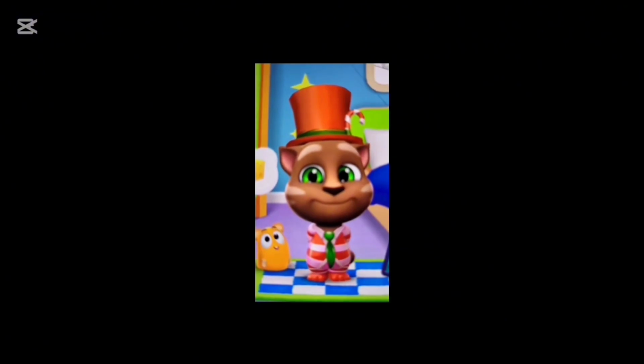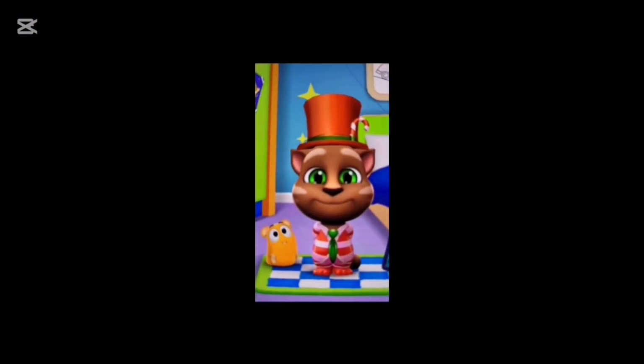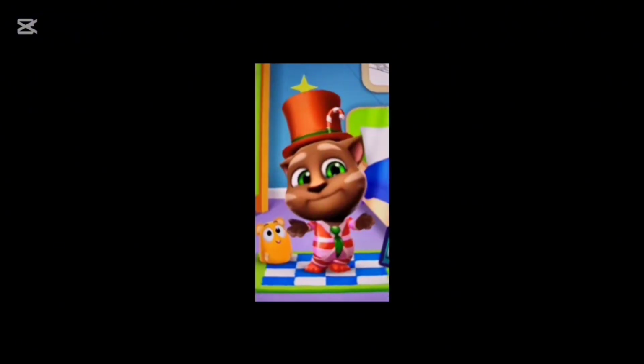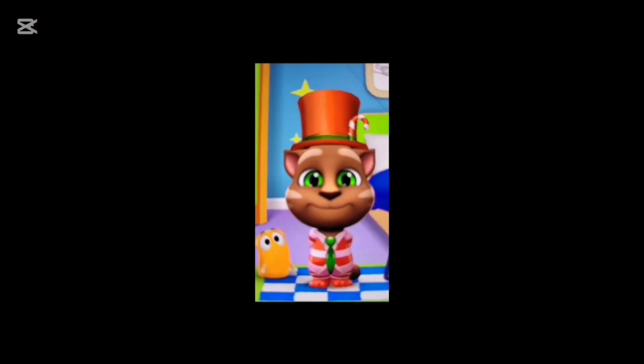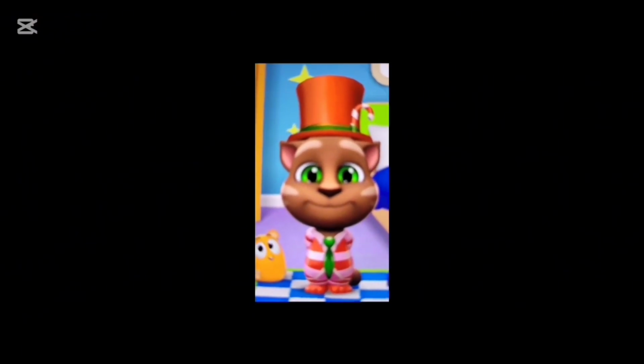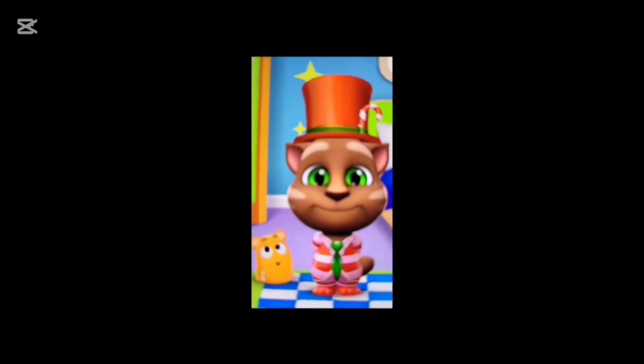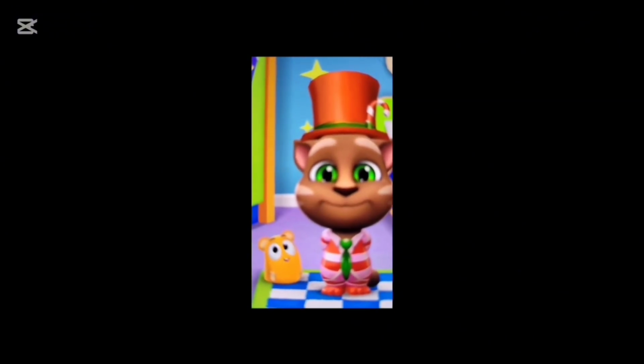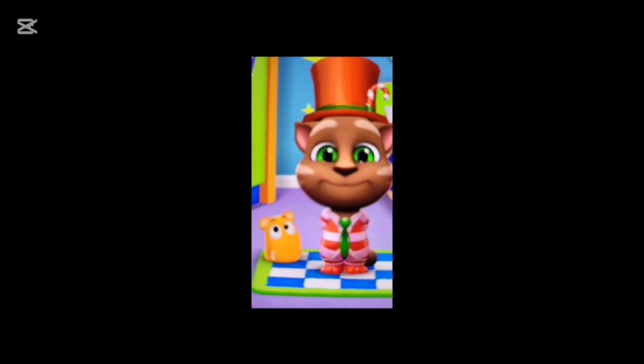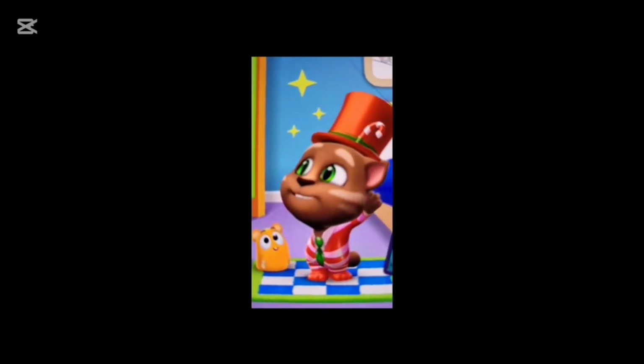And the game features this kind of quiz mode where you name the thing that's on the blackboard. You can also make Tom do the Gangnam Style dance, which was pretty popular at the time. If you press the painting in the back, you can actually see their collection of games that they released. In the coming soon section, there's a Talking Tomcat 3 HD, Talking Tomcat 4 HD, and Talking Tomcat 5 with a question mark in place of the logo.